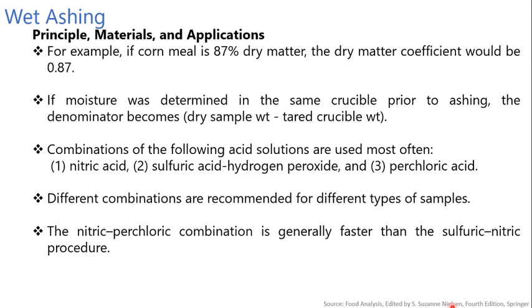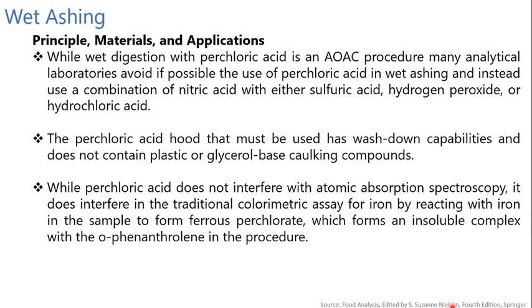Then what are the combinations of the following acids used? There are nitric acid, sulfuric acid and hydrogen peroxide, and the third one is perchloric acid. These combinations are used. Different combinations are recommended for different types of sample, but generally the nitric perchloric combination is faster than the sulfuric nitric combination for the different types of procedure.